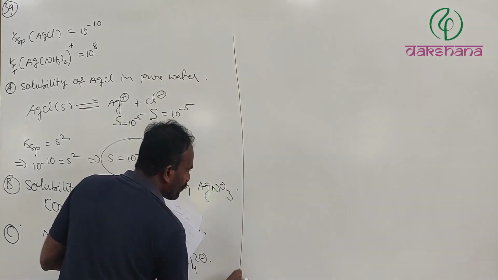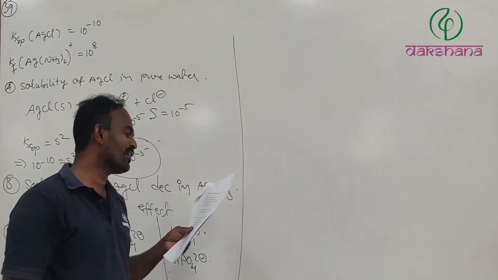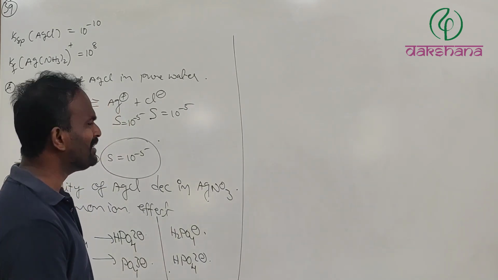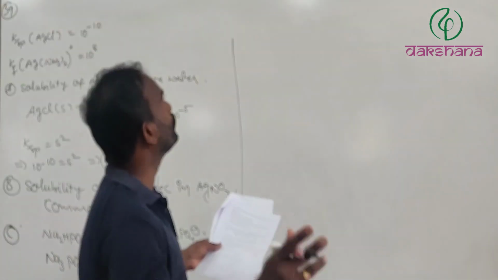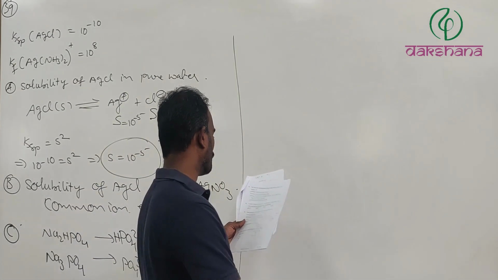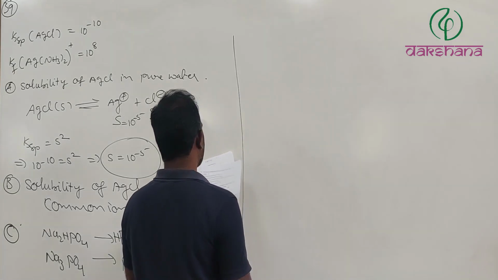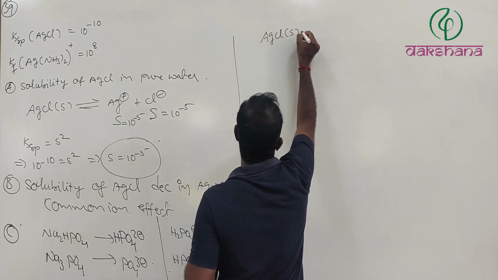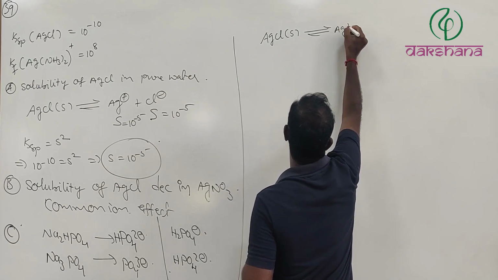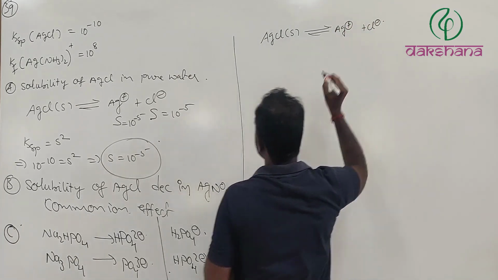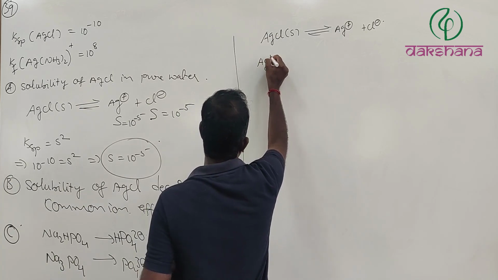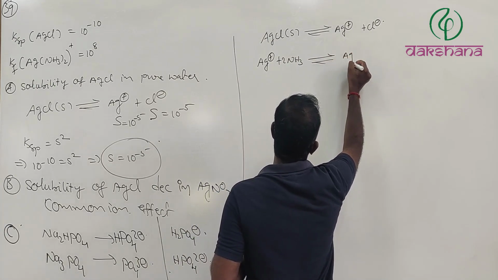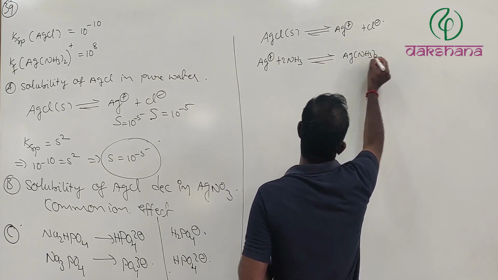Next, solubility of AgCl in 2 molar ammonia solution is 0.166 molar. Now we have seen these kinds of questions so many times, and hope you have this question in your notebook also. We will see it once anyway. AgCl solid gives rise to Ag+ plus Cl-, and here Ag+ plus 2 moles of ammonia gives rise to Ag(NH3)2+.